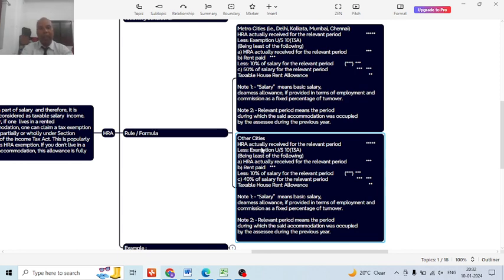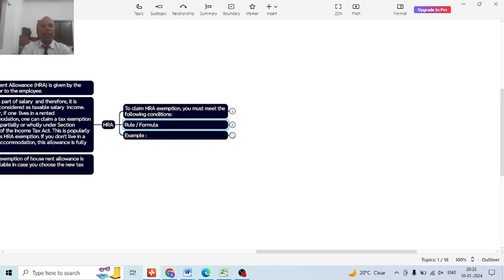Then for other cities, the HRA exemption under section 10(13A) will be the least of the following: A, the HRA actually received for the relevant period; B, rent paid less 10% of salary for the relevant period; and C, 40% of salary for the relevant period. Among the three, the least will be taken as the exemption. The balance amount will be taxable house rent allowance. Salary means this, and note number two, relevant period means this. So this is the formula or rule for calculating the house rent allowance exemption.